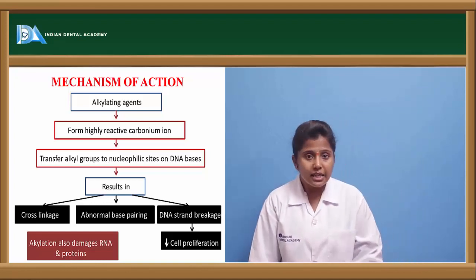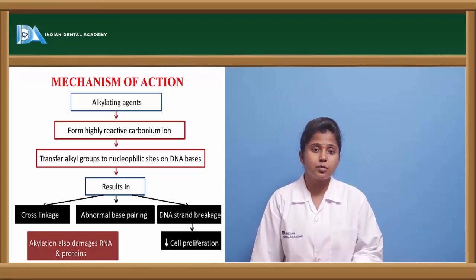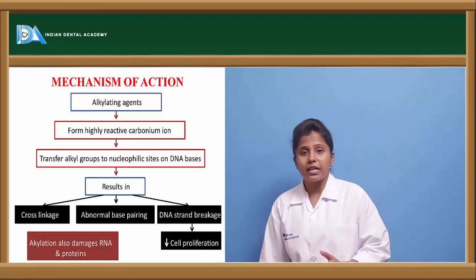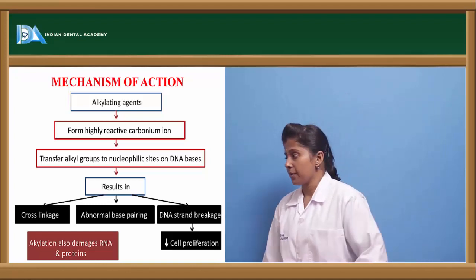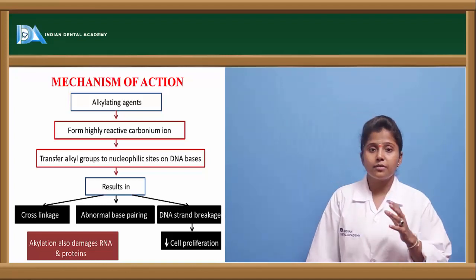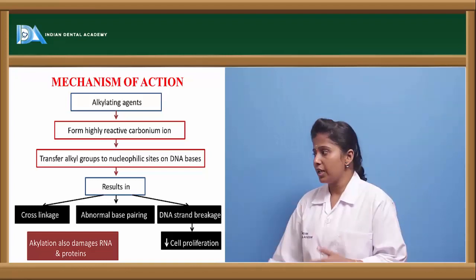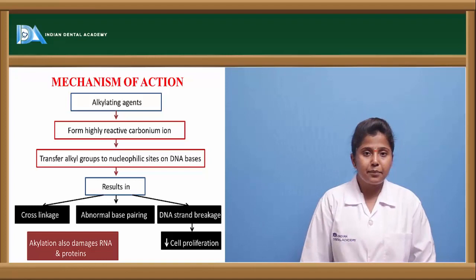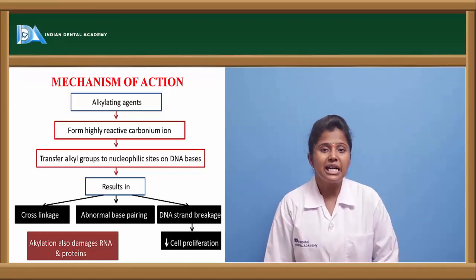Once DNA is damaged, the DNA to RNA conversion, that is the transcription process, won't take place. If RNA is not formed, then definitely protein synthesis is not observed. And because of the inhibition of the synthesis of DNA, there will be decreased cell proliferation. That is, the cell division or the spreading of the cells will be decreased.